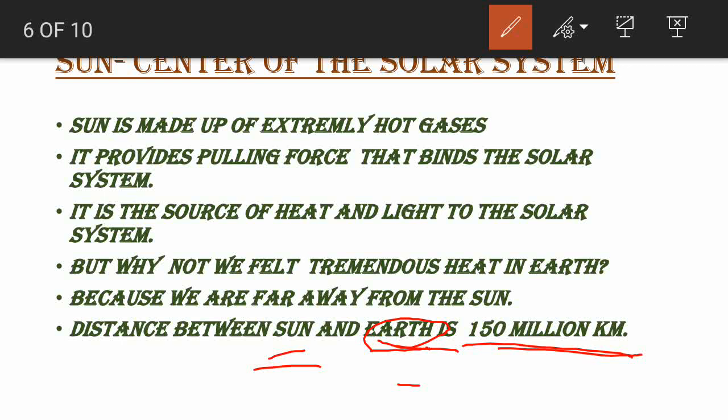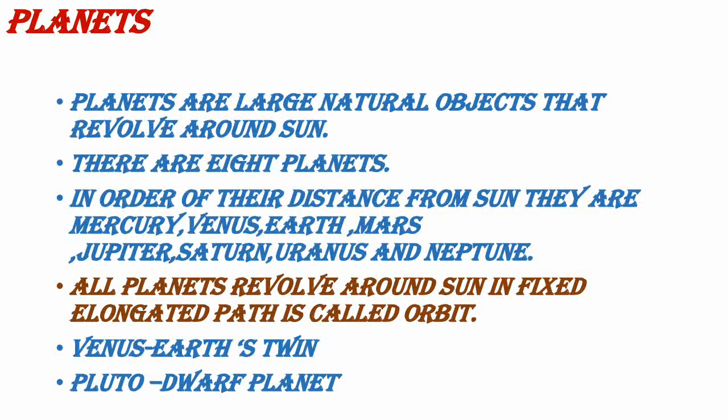And what gives heat and light for earth? Everyone knows. The sun alone gives heat and light for all the planets, not only for earth. It is the source of heat and light for all the planets, right? Then we are moving to planets.